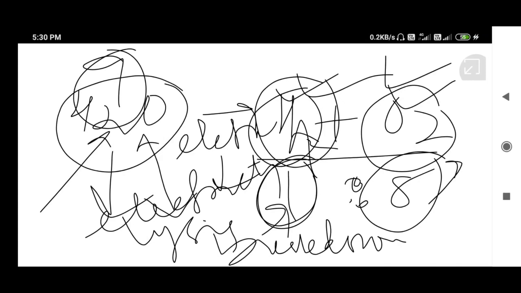So according to the law of definite proportions, also called constant composition, a pure chemical compound always contains the same elements combined together in the same proportions by mass or weight. So let's discuss some more examples.